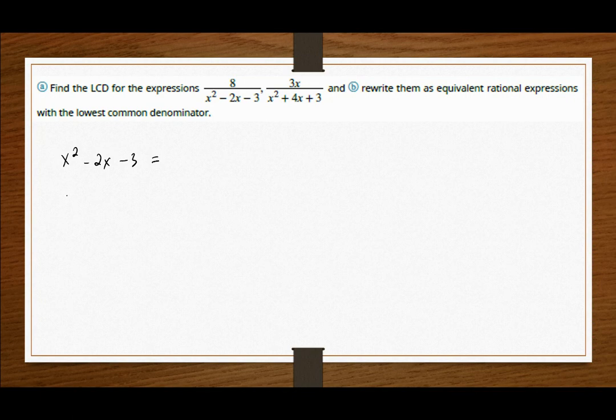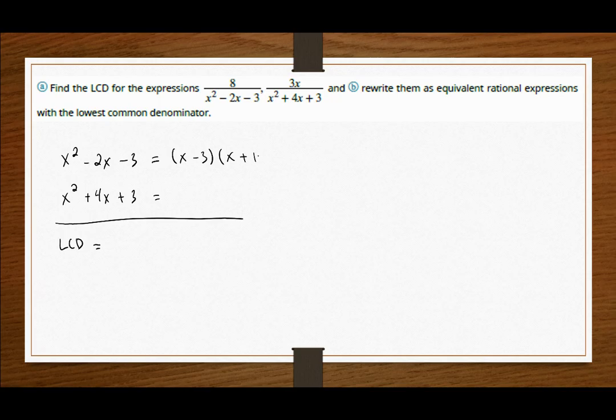And similarly for the second term, I need to know how this trinomial is going to factor. Also that we can identify that LCD value. So given these two trinomials, we can use the AC method, and we would discover that we factor the trinomials to get x minus 3 and x plus 1, and x plus 3 and x plus 1.